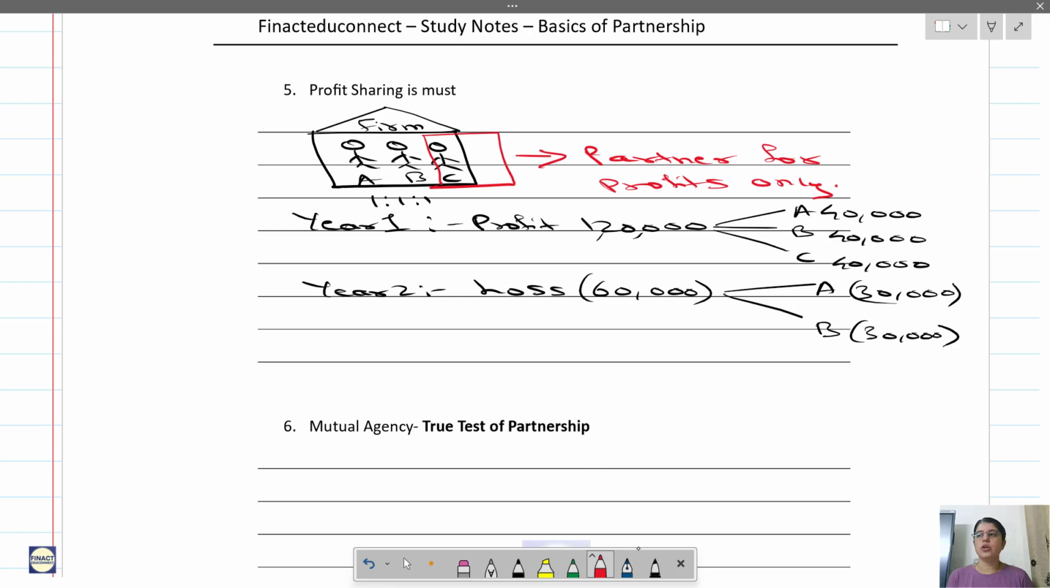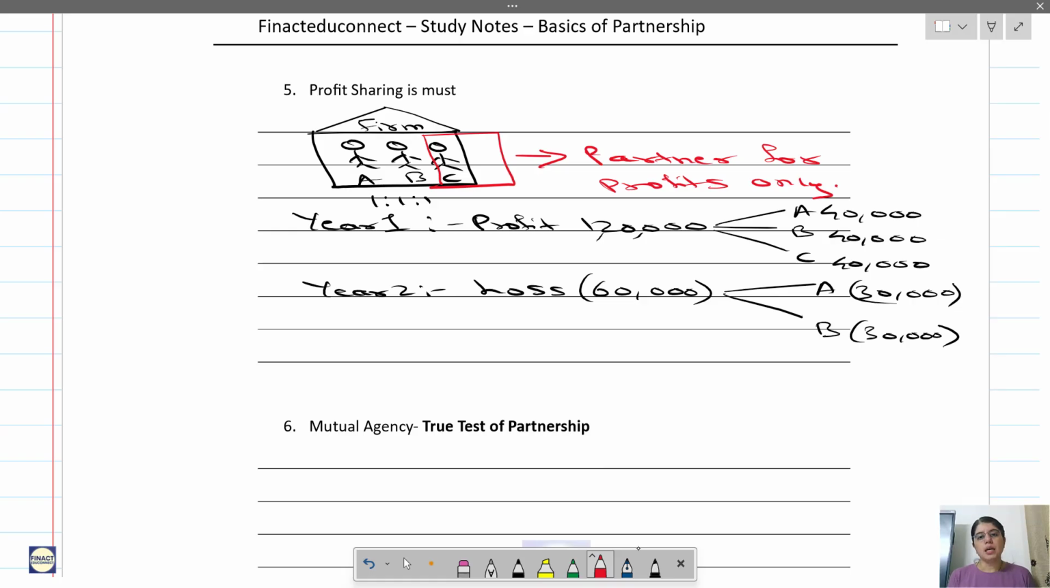Is it allowed? What do you think? No. Even if you think this may not be morally correct, it is like an injustice to A and B. A and B have their own reasons to take C as a partner for profits only. Maybe C has some specialized skills that only a limited number of people have, or C has some goodwill. For that reason A and B may accept this condition, but let us understand whether it is valid as per the Partnership Act.